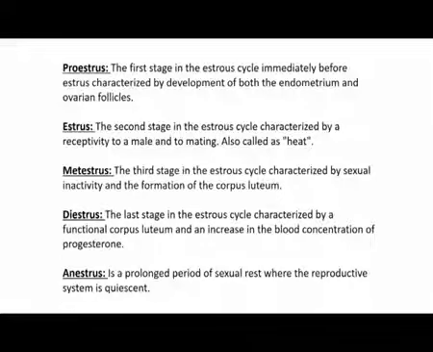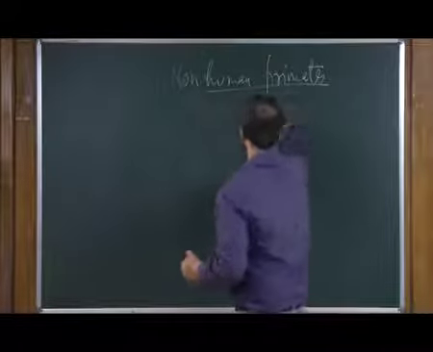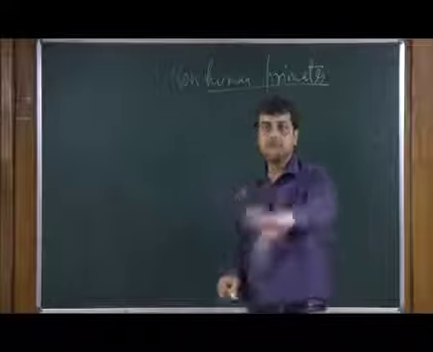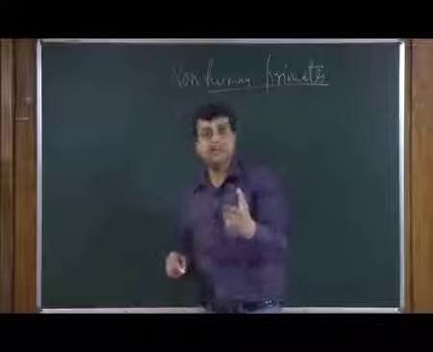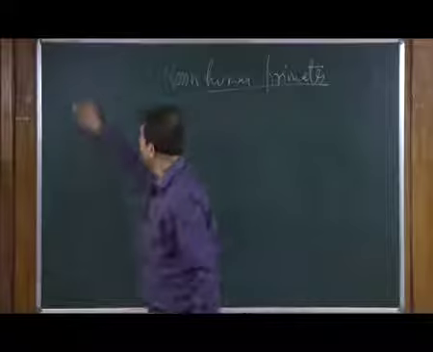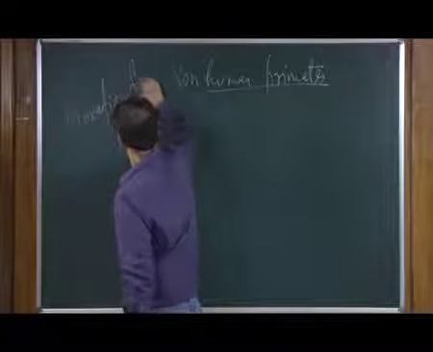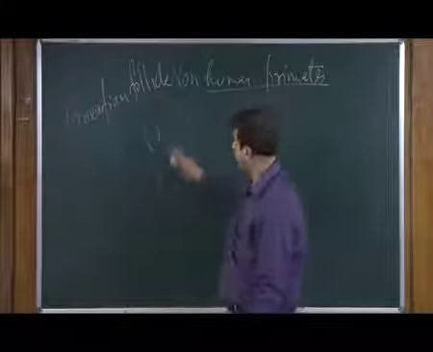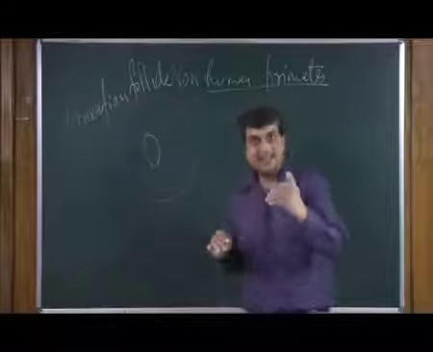So, what is happening in proestrus, that is before estrus? There are two terms we have to understand. The mature follicle we call the Graafian follicle, which has a matured ova, and this follicle ruptures by the LH surge.